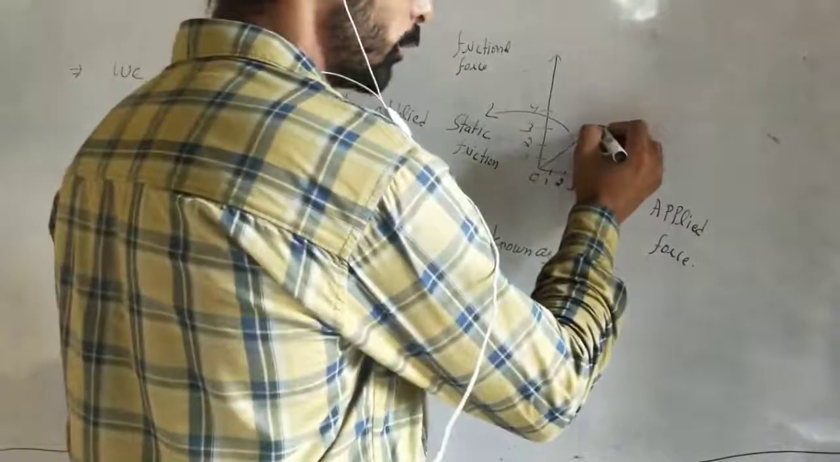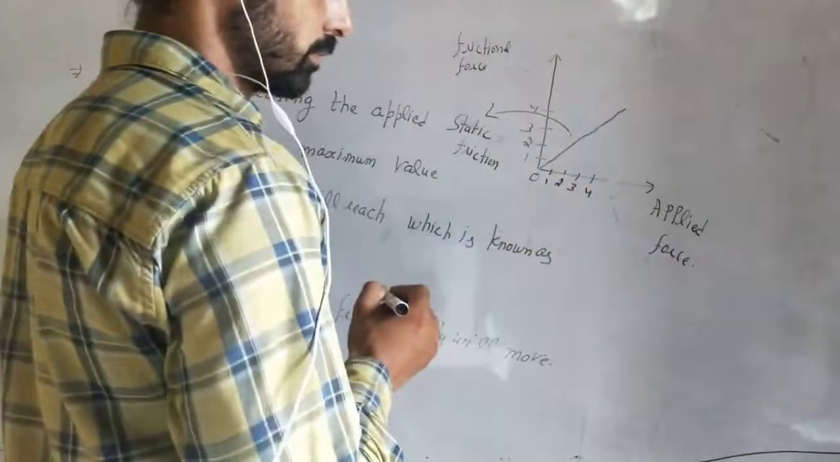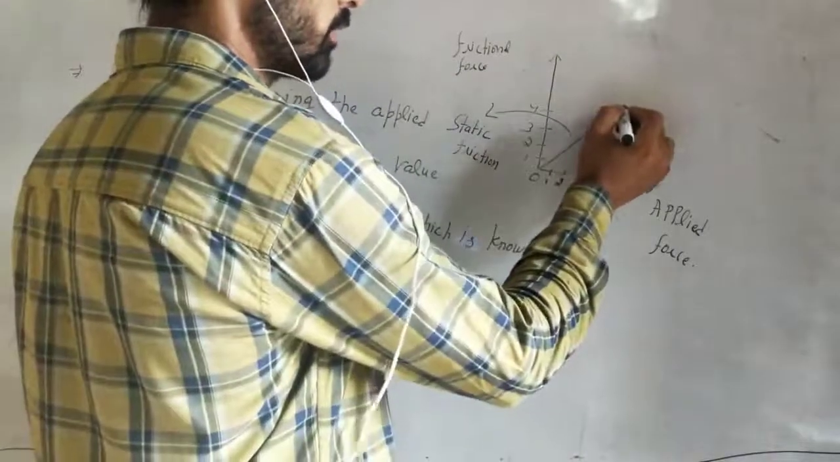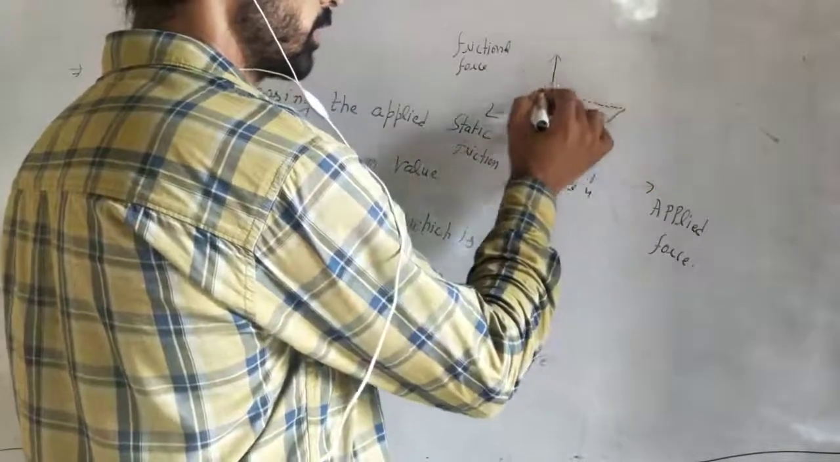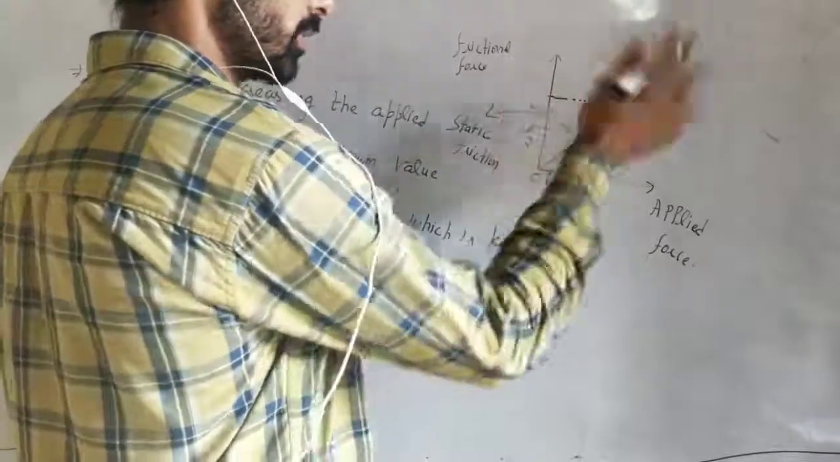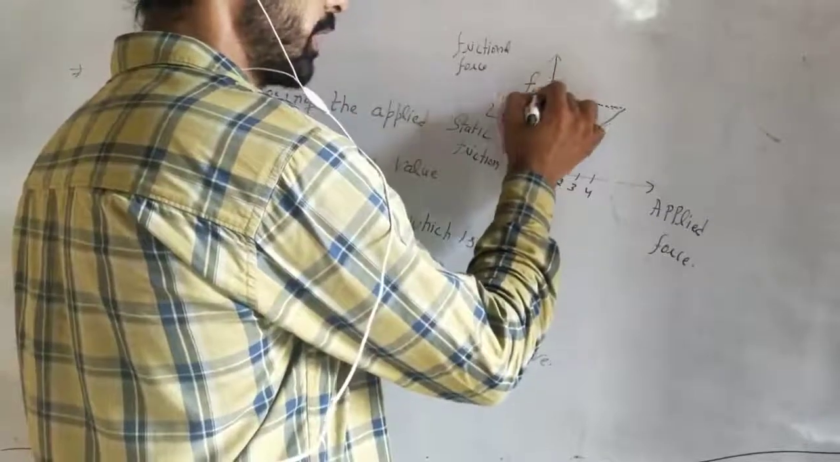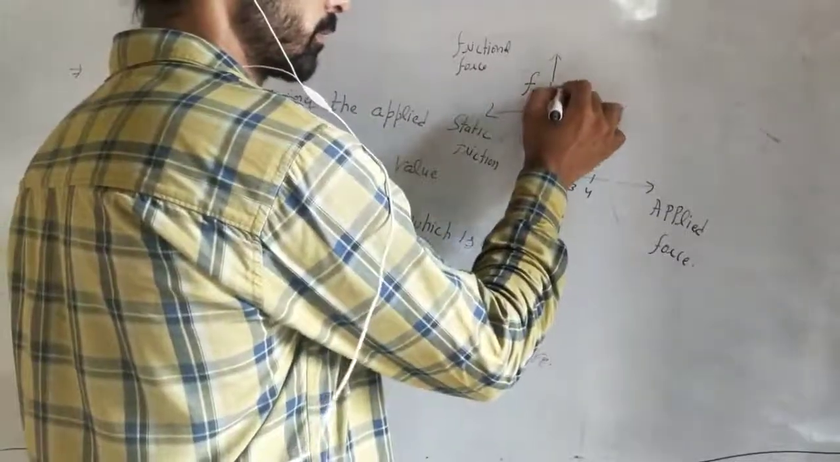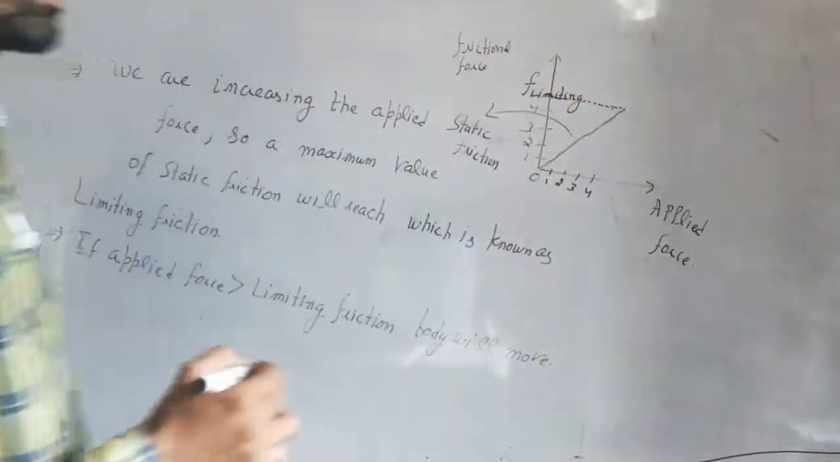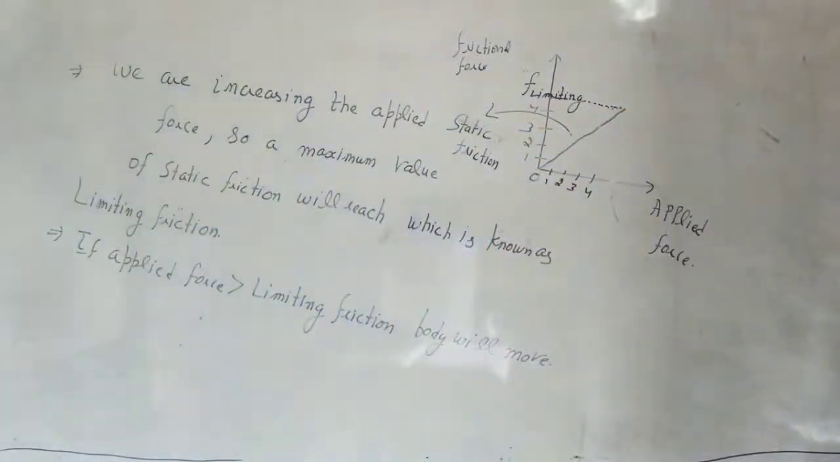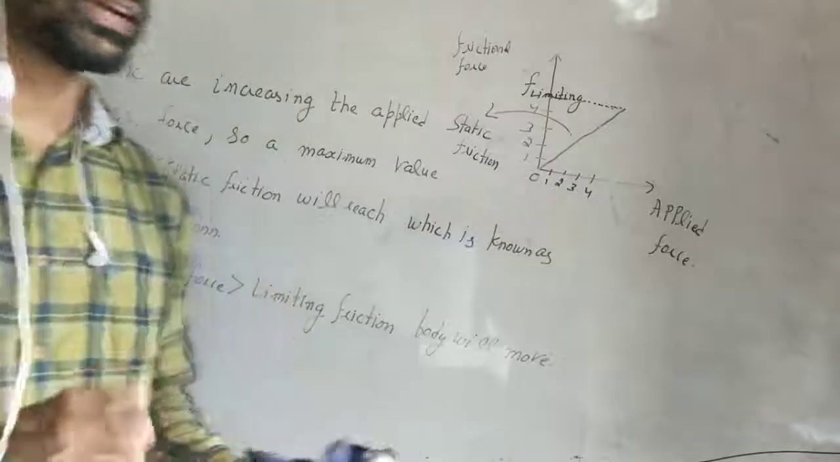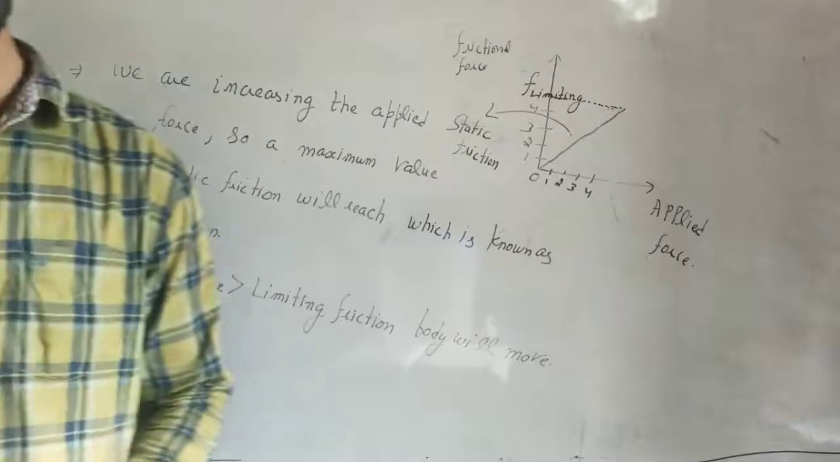And a maximum value will come as it keeps increasing. And that maximum value is known as limiting friction. You can take it as F limiting. So this is the maximum value of limiting friction. So two types of friction have come into your mind: static friction and limiting friction.